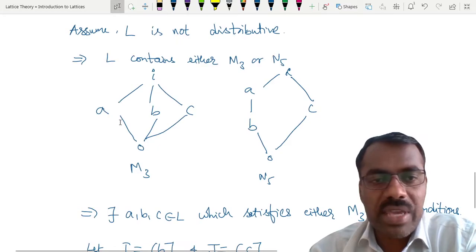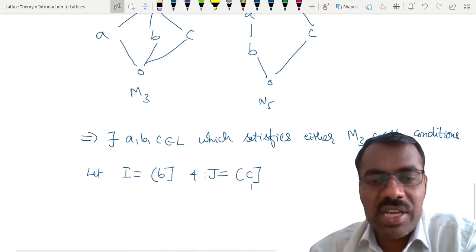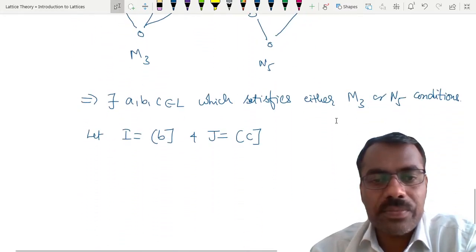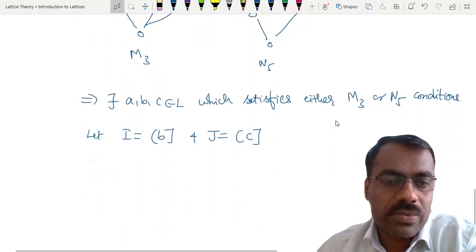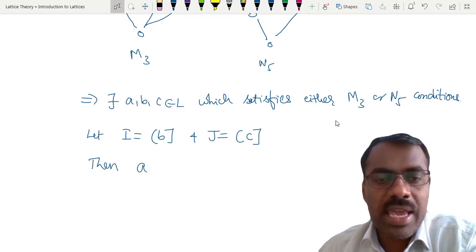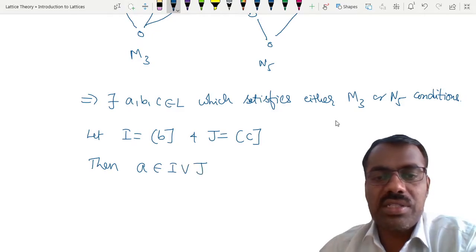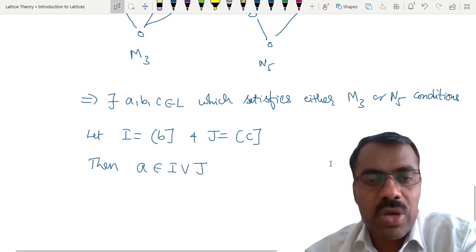Now if you observe, what is B join C? B join C, in any case, it is I, and we know that A is less than or equal to I, right? So then A belongs to I join J. Why does A belong to I join J?